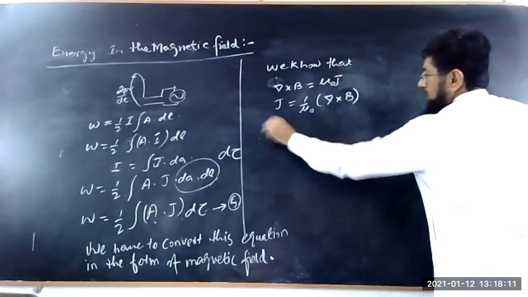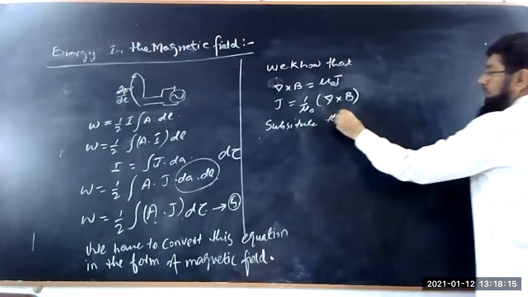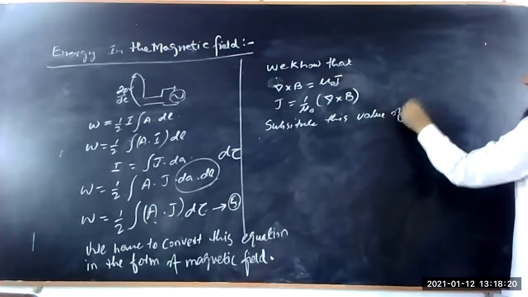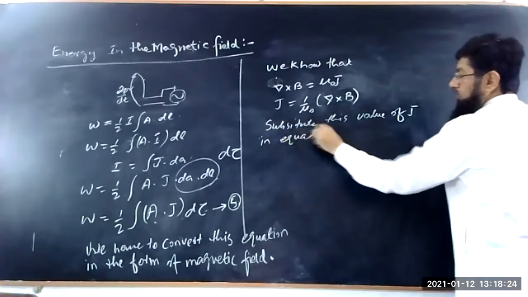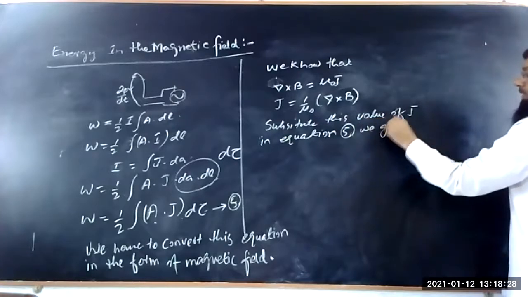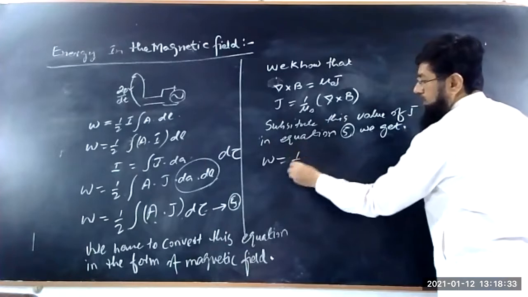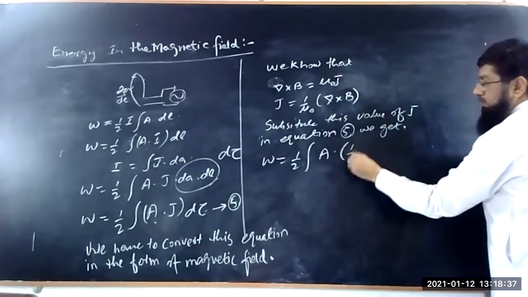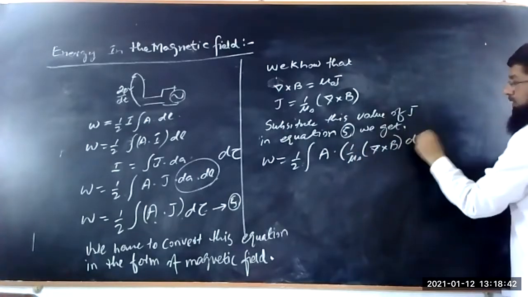We get W is equal to 1 upon 2 integral of A dot, this is 1 upon mu naught curl of B, into d tau.